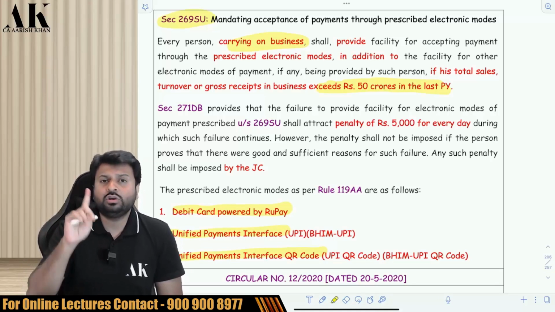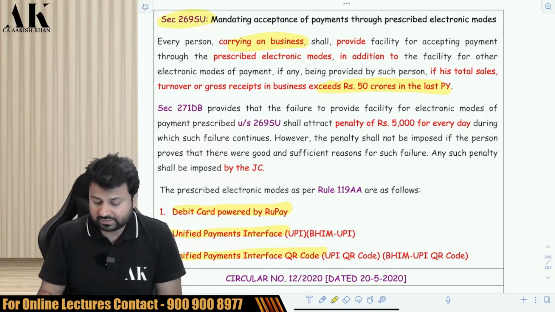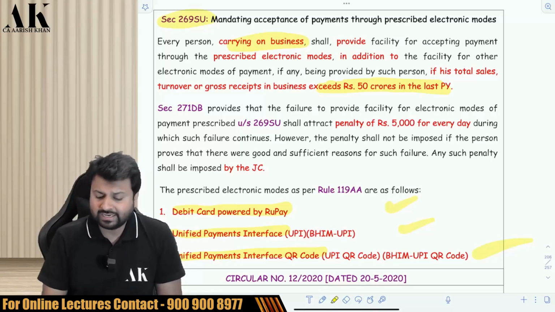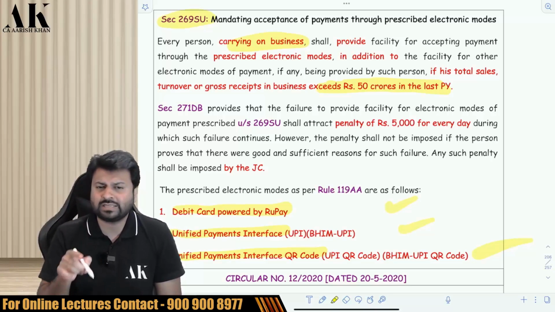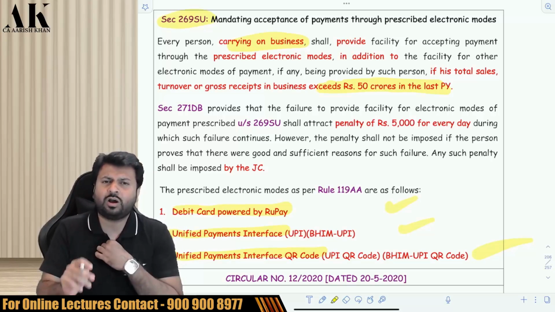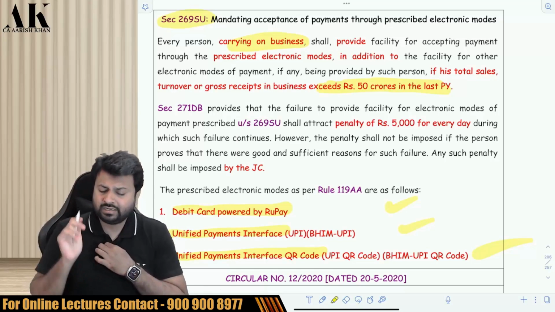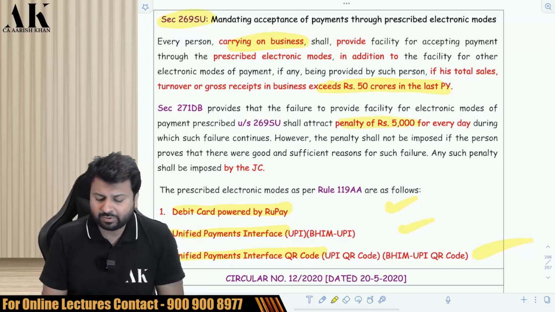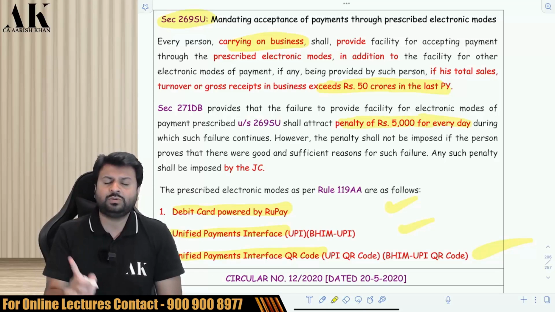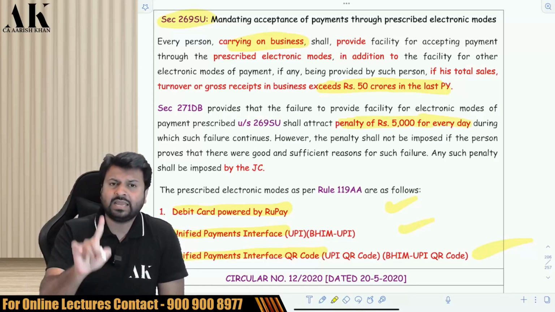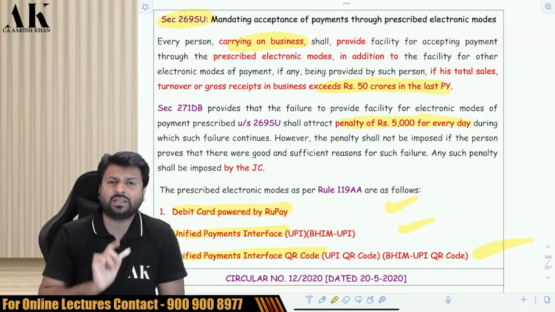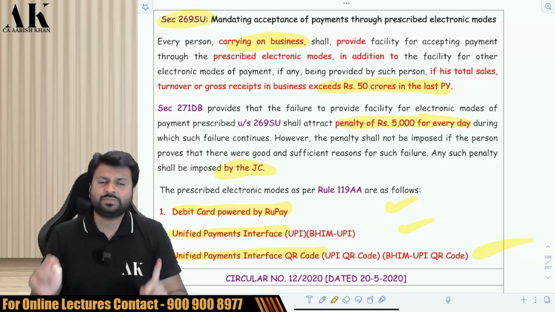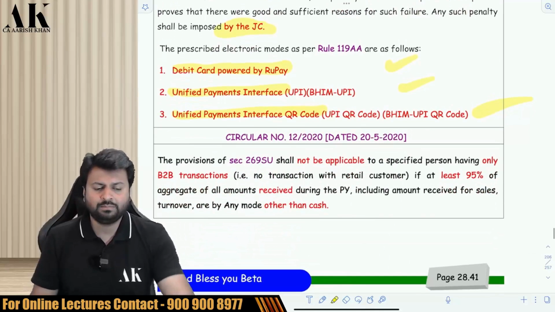So if your last year turnover is greater than 50 lakh rupees, you need to have these things in your business. If it is not there in your business, then till the time it is not there, you have to accept the payment by these modes. These are among the most common modes of payment in today's world. And therefore, if you do not install these payment modes in your business, the government will impose a penalty under 271DB of 5,000 rupees per day for every day till the time you don't install this particular mode of payment in your business. And the Joint Commissioner will impose this penalty after giving you an opportunity of being heard. Don't worry.